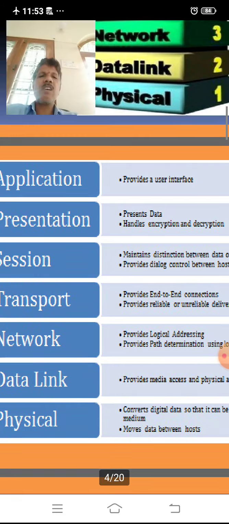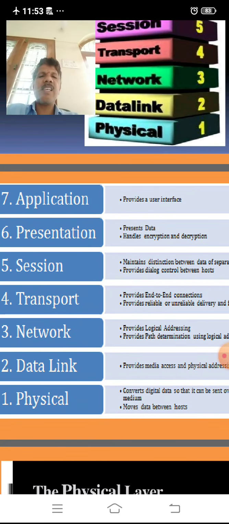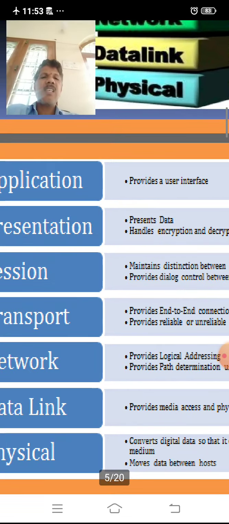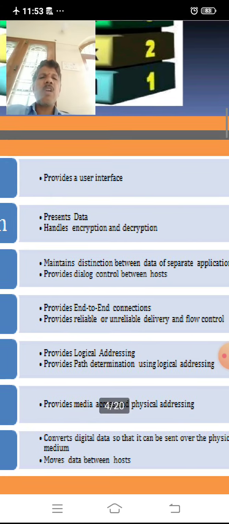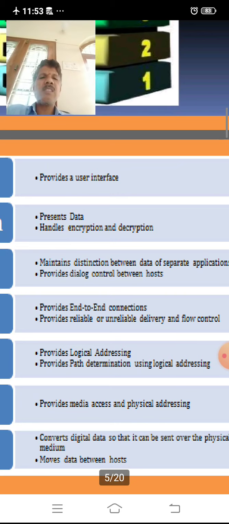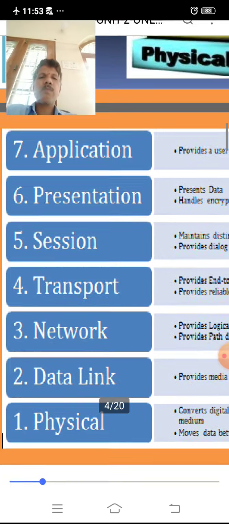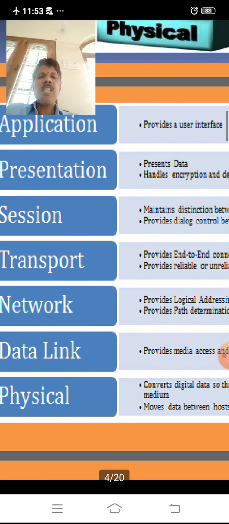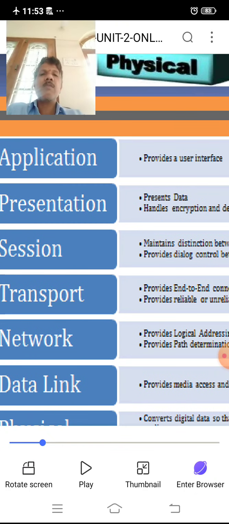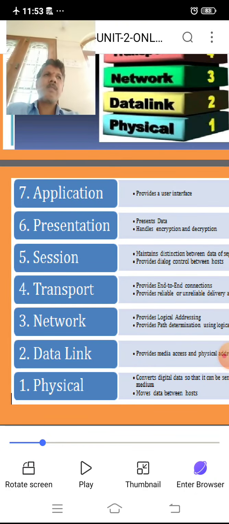Then the next one is called the transport layer. It provides end-to-end connection, reliable and unreliable delivery, and flow control. Here the transport layer, what it is doing means, one whole data is moving from one host to another host.